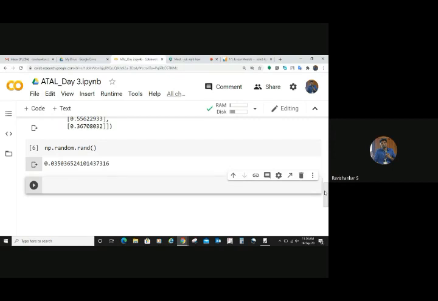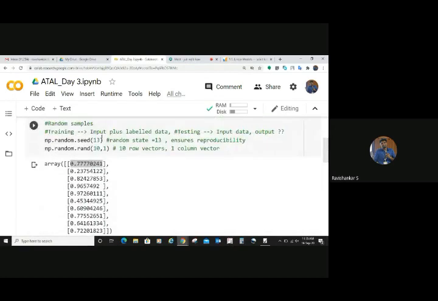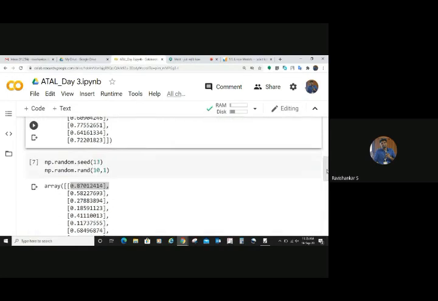Does seed mean that only n random numbers are there? No. It's a random state only. I told you, right? You are putting a number, simply a number. So that number has to be the same if you have to generate the same set of random numbers. That's all. Nothing else.